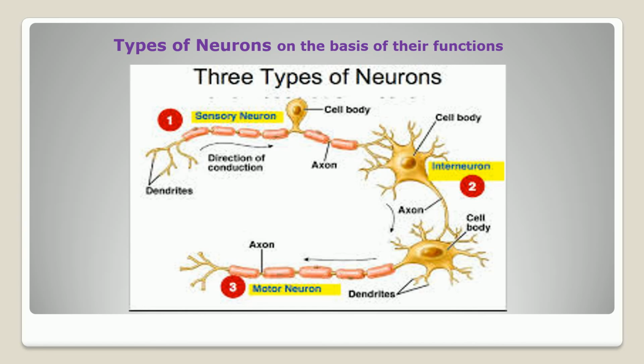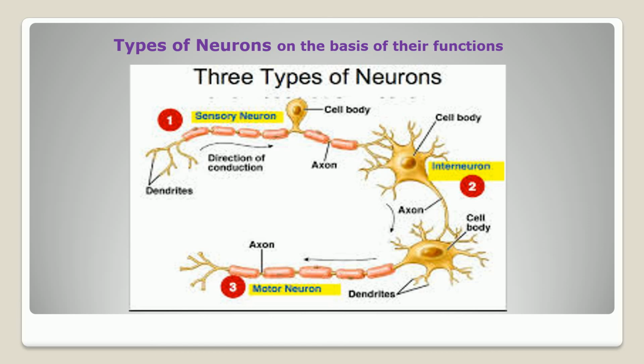There are three types of neurons: one is sensory, second is internuncial, and third is motor. Sensory neuron is also called an afferent neuron. This afferent or sensory neuron receives the impulse from receptors and transports it towards the central nervous system, that is the brain and spinal cord.